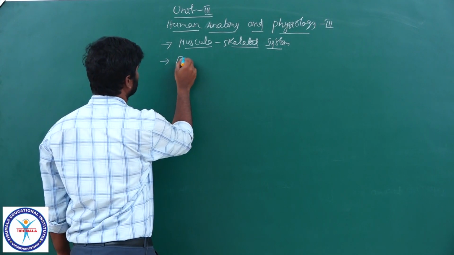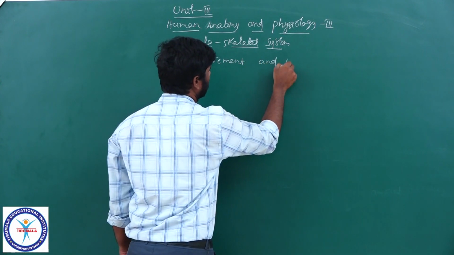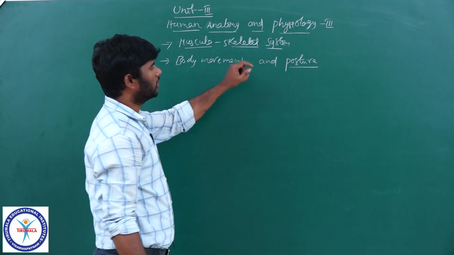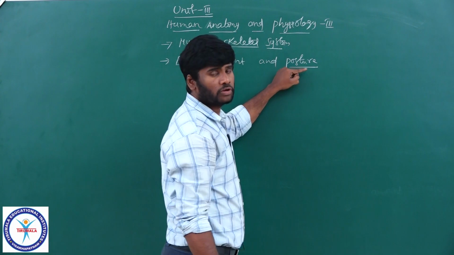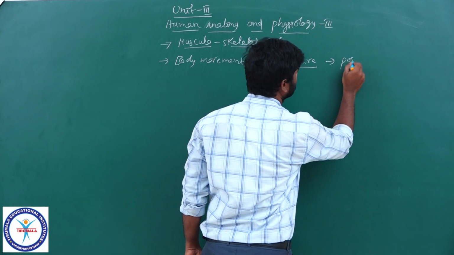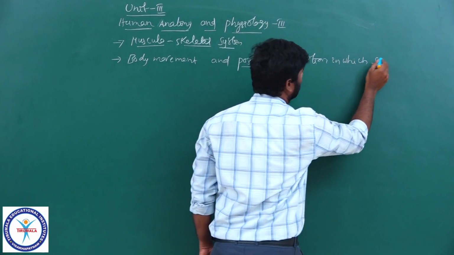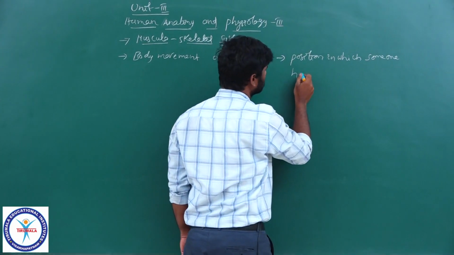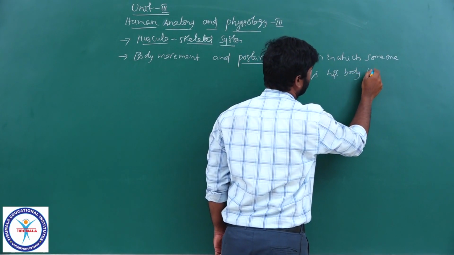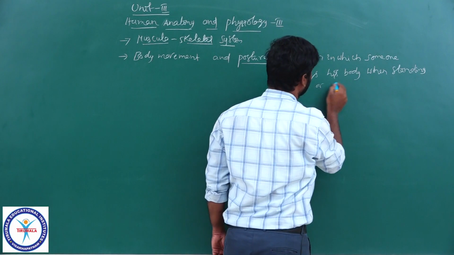Body movements and posture. What is posture? It is a position in which someone holds his body when standing or sitting.